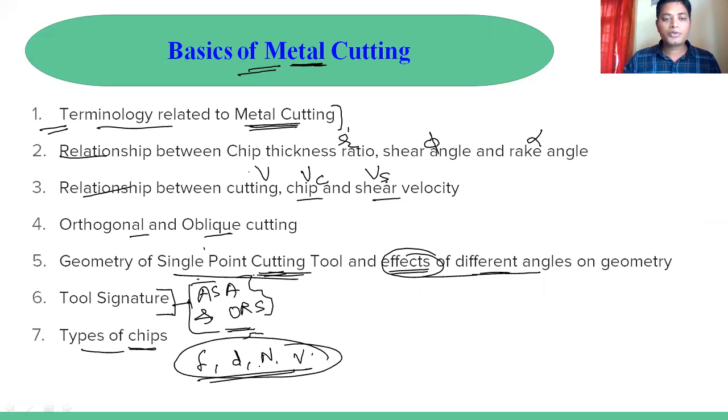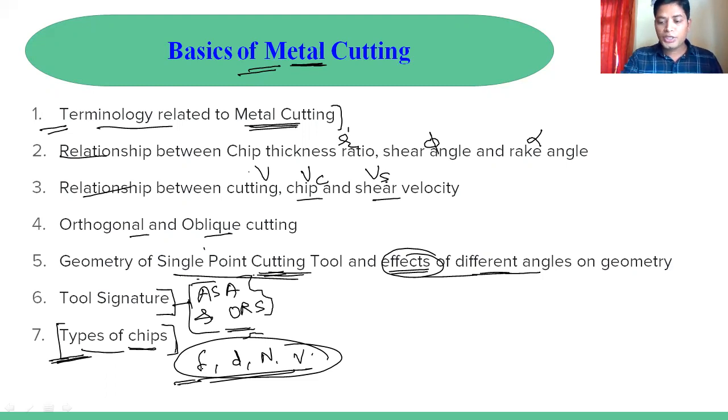Generally there are three types of chips: continuous, discontinuous, and continuous chips with built-up edge. How their formation depends on the material and these parameters, we will discuss in detail in this portion.